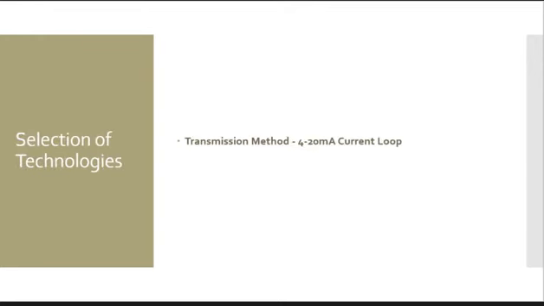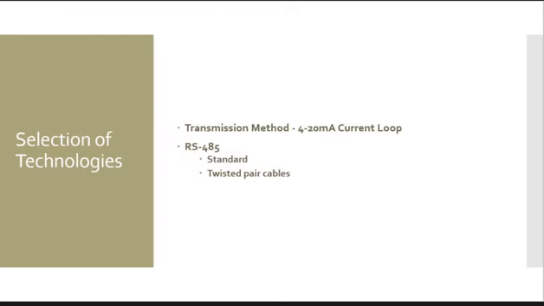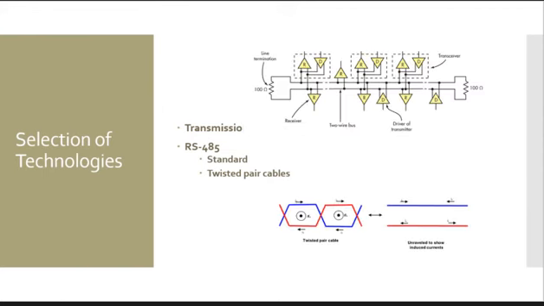For the selection of technologies, the transmission method chosen was the 4 to 20 milliamp current loop. The figure above shows the general overview of these components. The RS485 standard was chosen, and twisted pair cables under this standard were also selected. The figures above show the general standard.